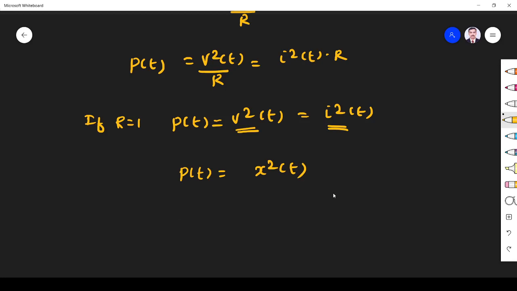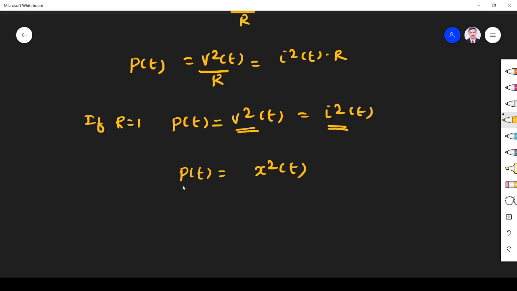In our subject we are going to bother about a general signal. We are not specific about the nature of the signal, that is, we don't deal specifically with a voltage signal or a current signal. So in general, I am not bothering about v or i, I put x. That x may be v, that x may be i, that x may be anything, even temperature. So p of t is equal to x squared of t. This is the instantaneous power.